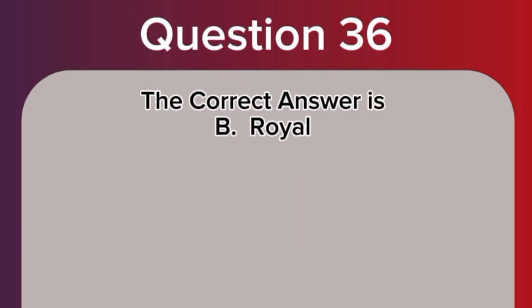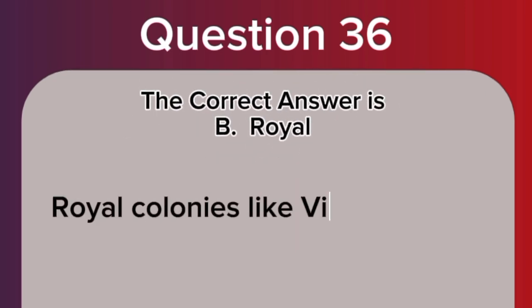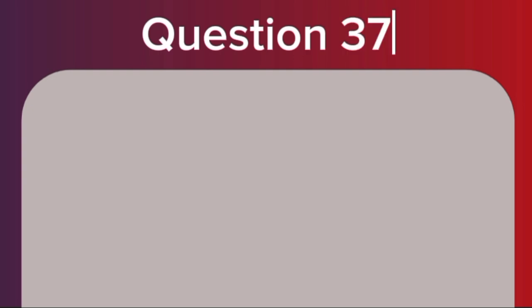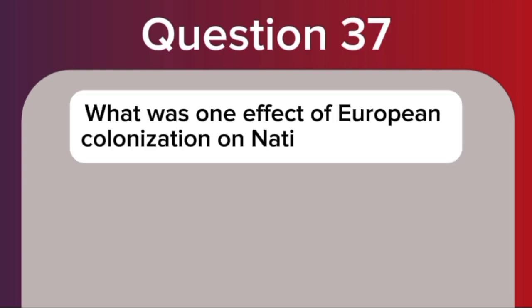The correct answer is B. Royal. Royal colonies like Virginia were directly governed by the king starting in the 1620s to 1700s. Question 37. What was one effect of European colonization on Native Americans?